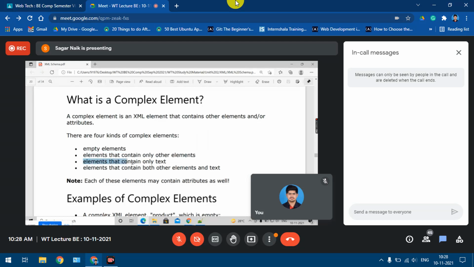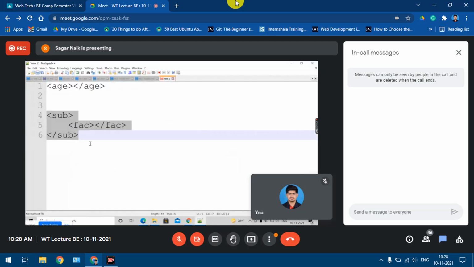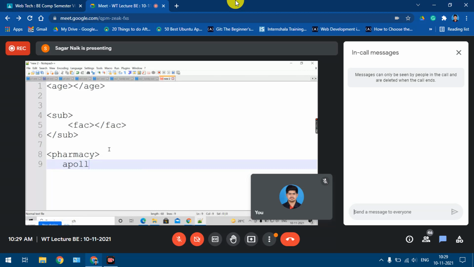Then the third type is elements that contain only text. If you read this statement, you might think that this is a simple element, right? But why it is considered a complex element is because of this point. So even these examples are valid in XML. Suppose I take pharmacy, and I'm just taking one example. Spelling can be wrong. Pharmacy.